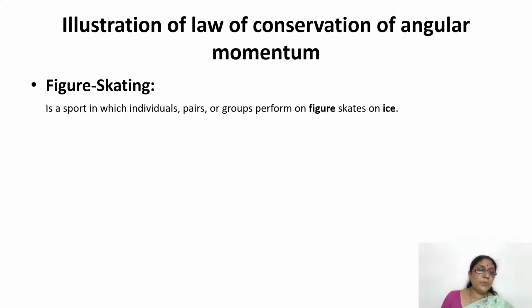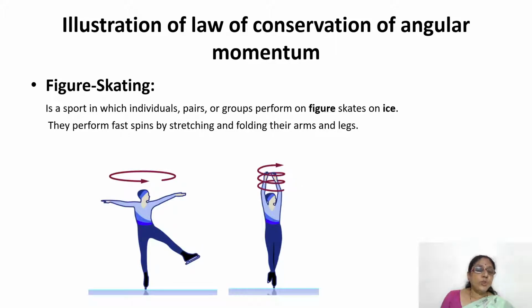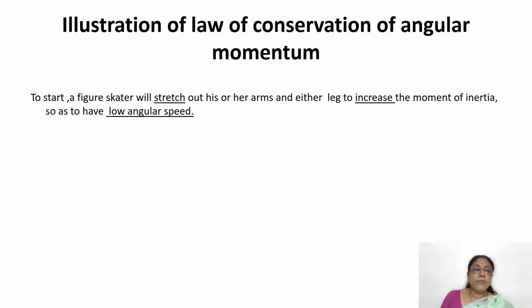It is a sport in which individuals or pairs or groups perform on figure skates on ice. They perform fast spins by stretching and folding their arms and legs. First, the figure skater will stretch out his or her arms and either leg to increase the moment of inertia, so as to have a low angular speed. So to start with, the figure skater must have a low angular speed.